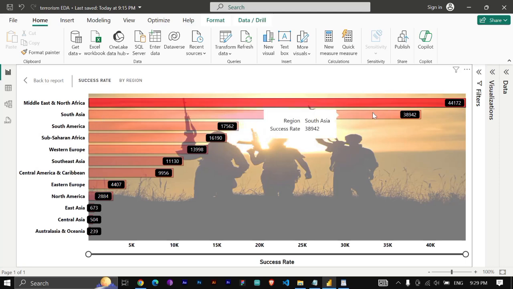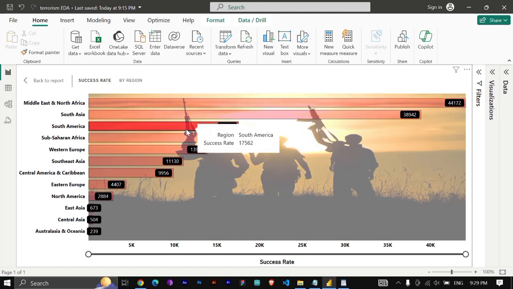I have already said India and Pakistan, and the Middle East and North Africa, and many attacks have also been done in South America. And as I've shown you in the map, in the southern part of North America, many attacks were done in the 90s, and in recent years the hotspot of terrorism is the Middle East, Africa and South Asia.